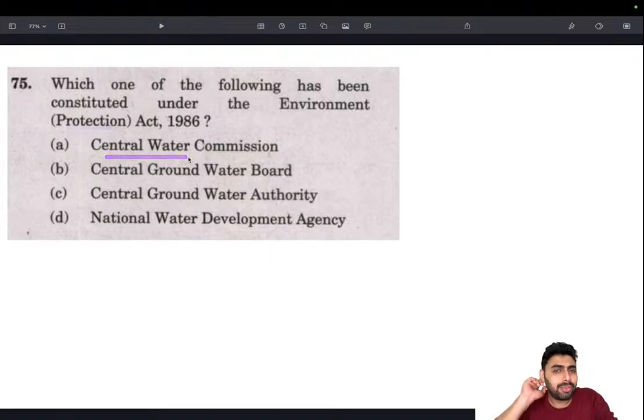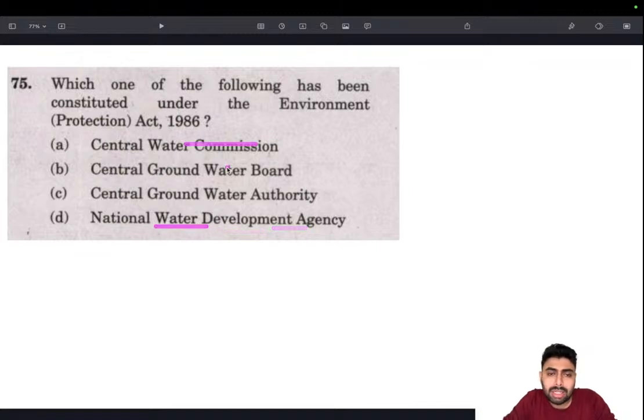Water Commission, if you have been following the class, you can easily understand, because Water Commission basically deals with disputes of water disposal. That's it. Interstate water dispute, those sort of things. Distribution of water. They are not associated with protection of anything. They are associated with distribution of water. Then we have again the last one also, National Water Development Agency. They are also focusing on infrastructure or distribution, those sort of things. So these two are gone.